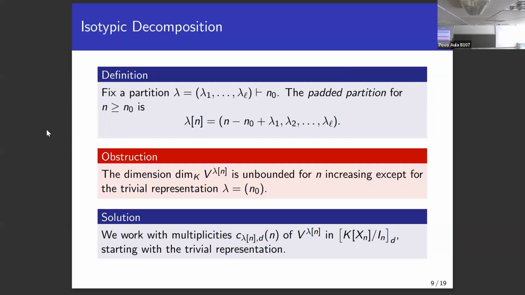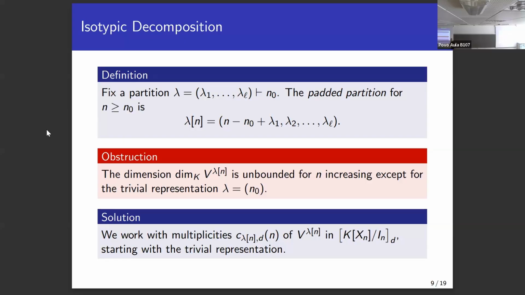And now looking at the irreducible representations, the Specht modules, for padded partitions, what we notice is that the dimension of these irreducible representations is unbounded when increasing n, except for the trivial representation, which is always one dimensional. So if we just increase the first entry, this is kind of a problem, again, because we are interested in what happens in the limit.